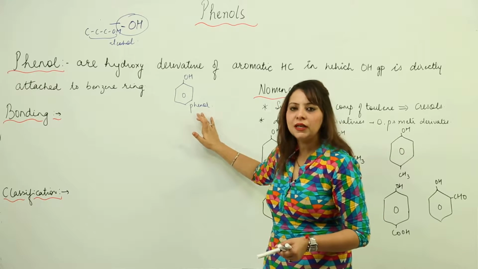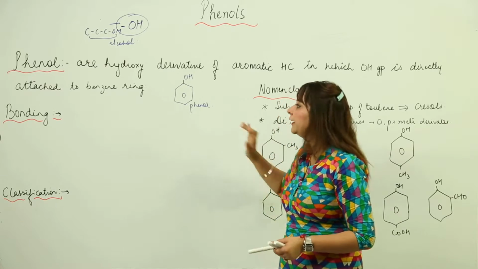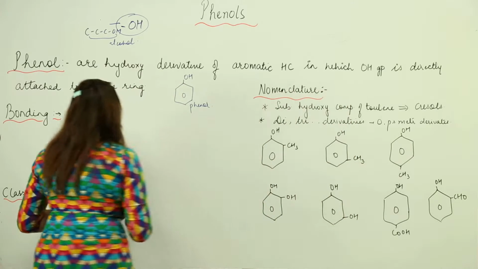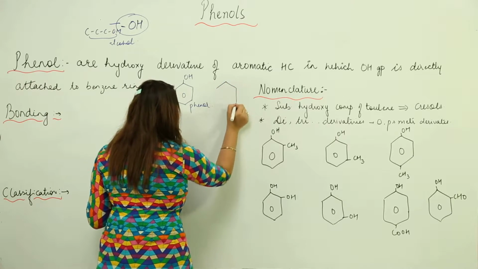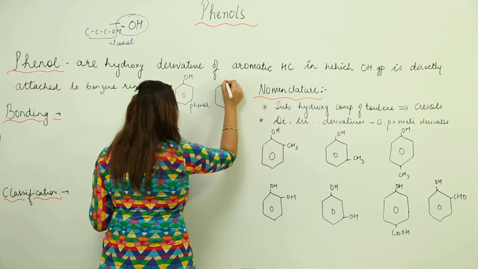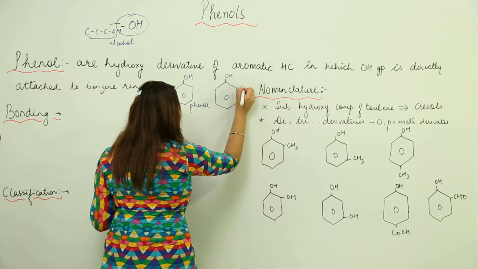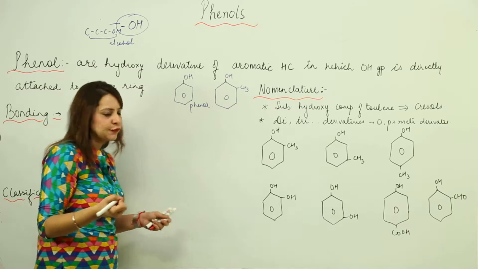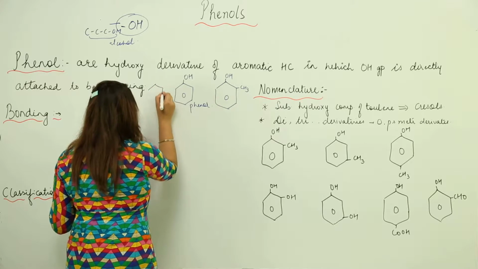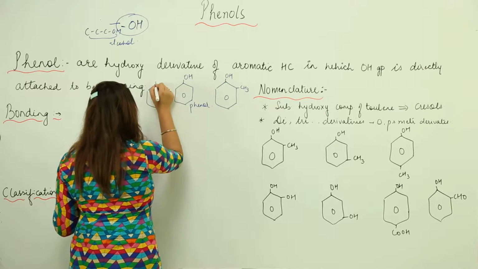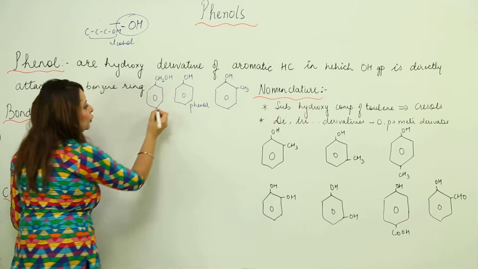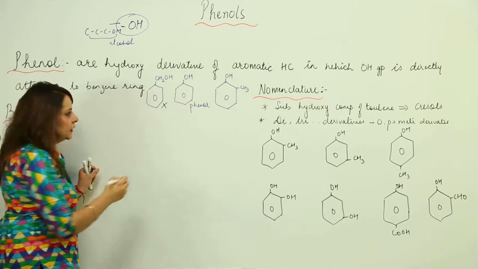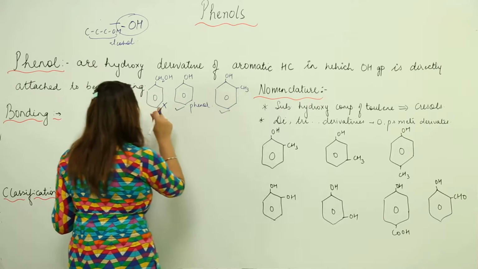It is not an alcohol, it is called phenol. If I make a structure like this and ask whether it is phenol, yes, it is phenol. But if I make a structure like this, it is not a phenol.